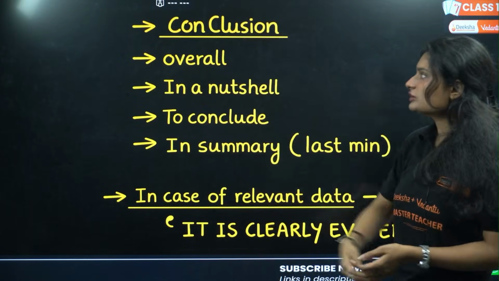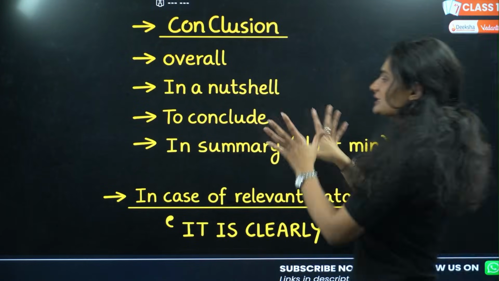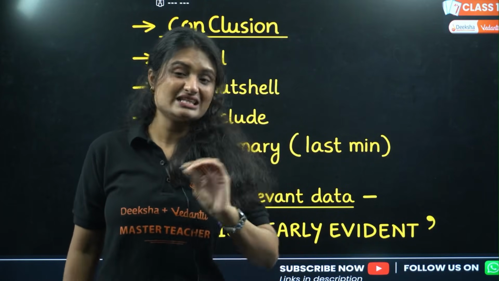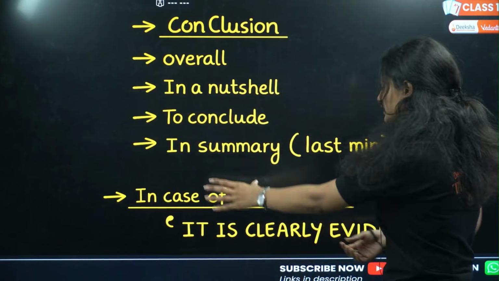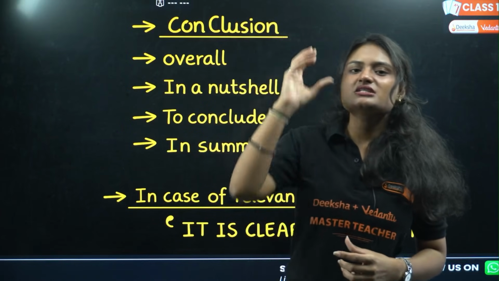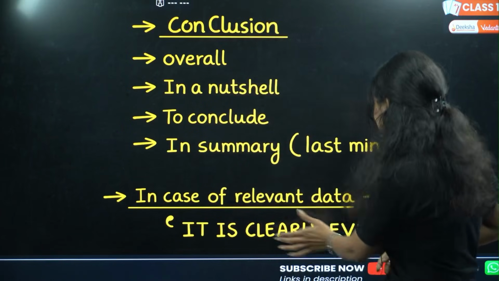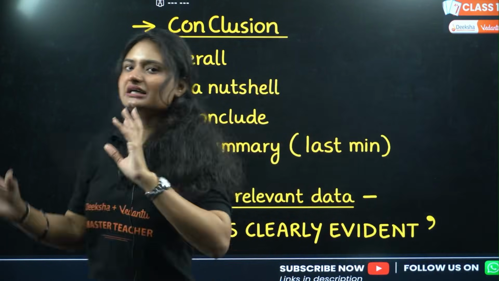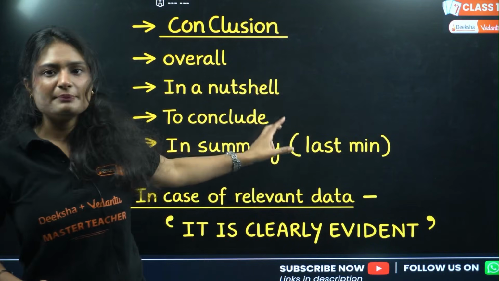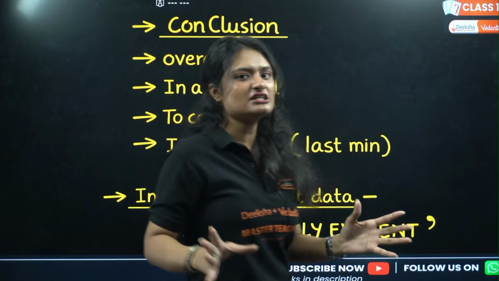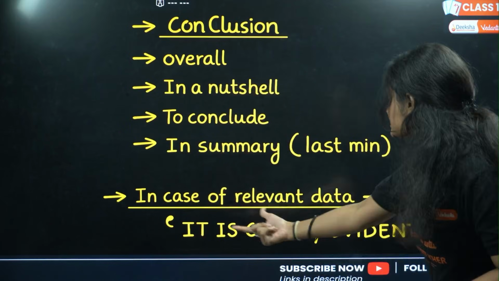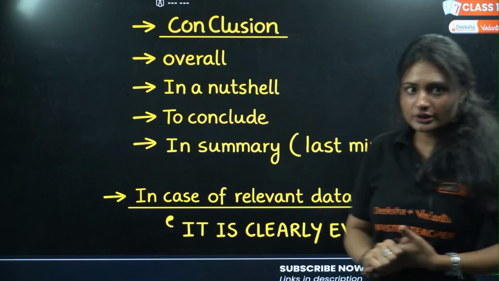So if you have a conclusion, you can add overall, in a nutshell. To conclude, in the end line, you use to conclude. Whatever you inferred from the data, you write it in the conclusion part. Then, if some relevant data is there, for example, if there is a contrast, like something is very high and the other is very low, you write it is clearly evident, to showcase some relevant data. For example, if you remember, the 40% and the 4%, the difference between them in the graph is clearly evident. So you write it is clearly evident, then you tell about the data. I hope it is clear.